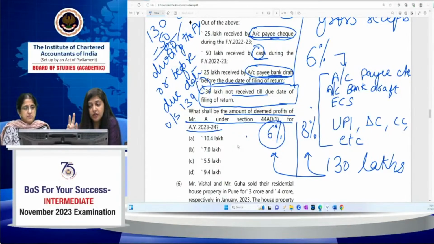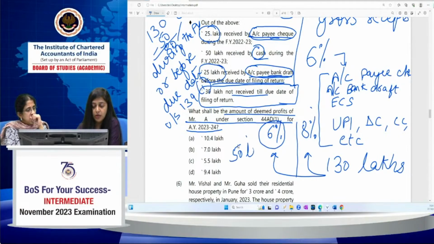In this case, there are two types of income which is received by way of account payee cheque and account payee bank draft. First is this 25 lakh, and the third one, this 25 lakh. So on the 50 lakh turnover, 6% will be your deemed profit and gains, which comes to 3 lakh.